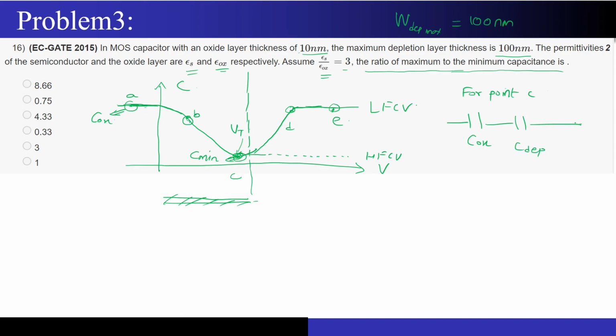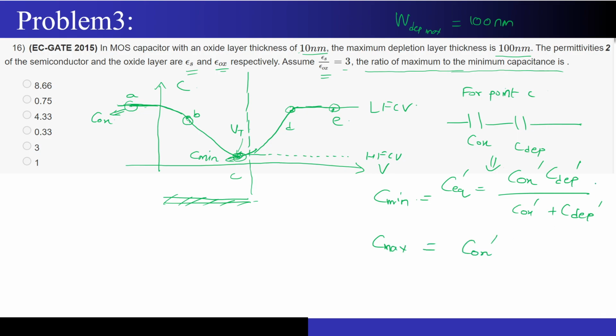So the equivalent expression will be Cox into C dep divided by Cox plus C dep, everywhere per unit area. This is for point C, where I have the minimum capacitance, whereas for Cmax, I have this term as Cox.